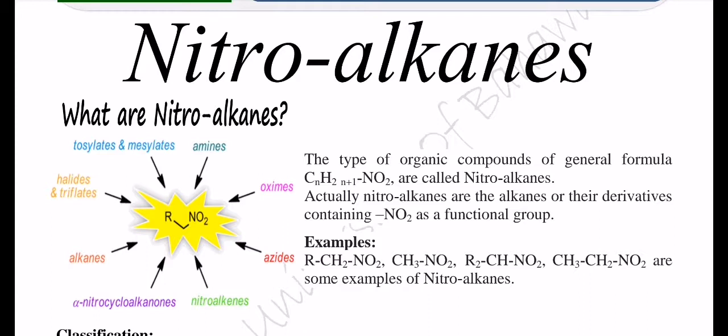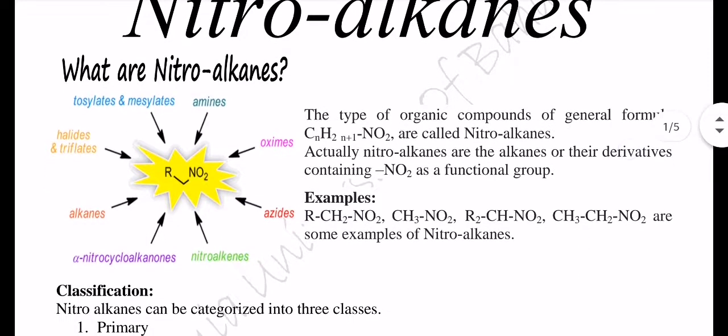These are the type of organic compounds having general formula CnH2n+1 and containing a nitro group. They are called nitroalkanes. Actually, nitroalkanes are the alkanes or their derivatives containing nitro groups as a functional group. Examples are given here. You can see four examples that explain the nitroalkanes.